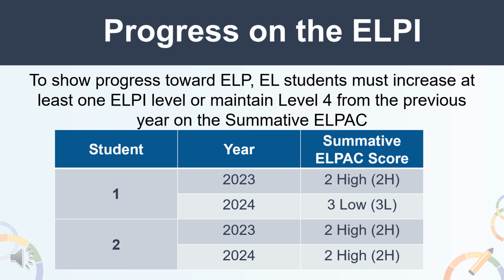Example 1, a student in 2023 scored a level 2 high. In 2024, the same student scored a level 3 low. This student advanced one LP level. Example 2, a student in 2023 scored a level 2 high, and in 2024, the same student scored a level 2 high. This student did not advance one LP level.